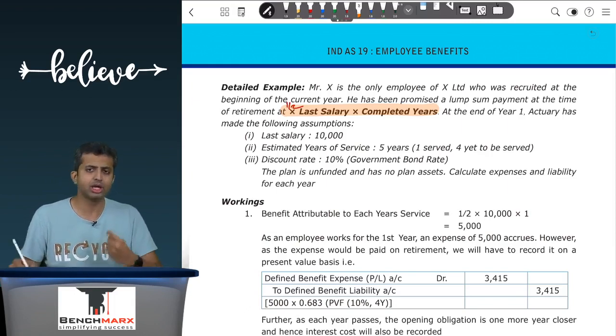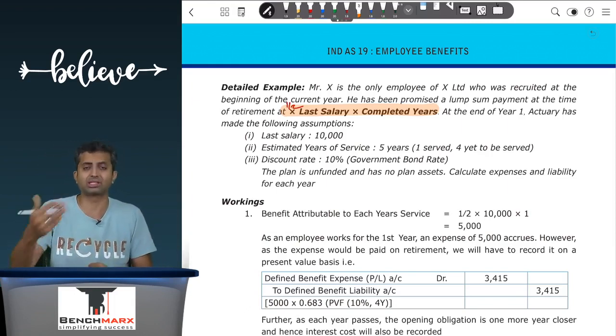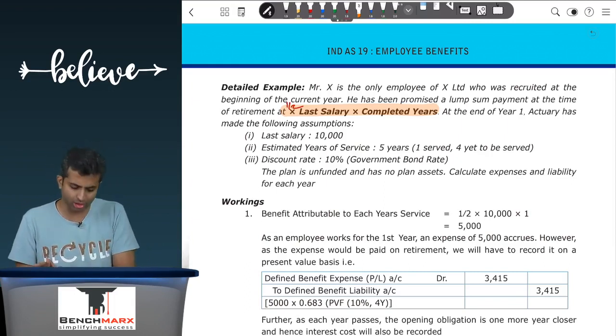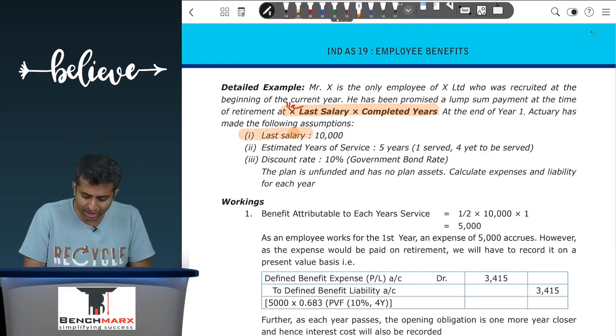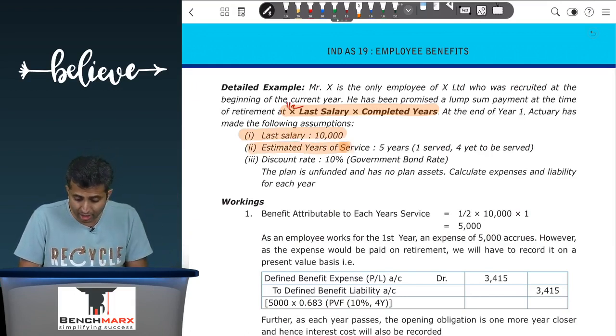So over here, if you can estimate on your own, you do that. Otherwise, you seek the services of an actuary, and these assumptions that you take are called actuarial assumptions, where the actuary estimates that the last known salary when the employee is resigning is, let us say, 10,000. The estimated years of service are 5 years, out of which 1 has been served and 4 are yet to be served.